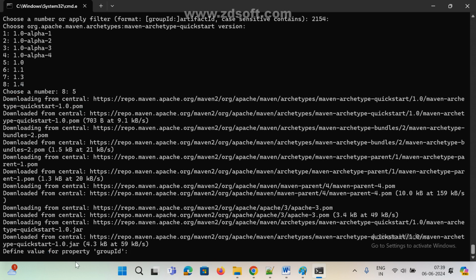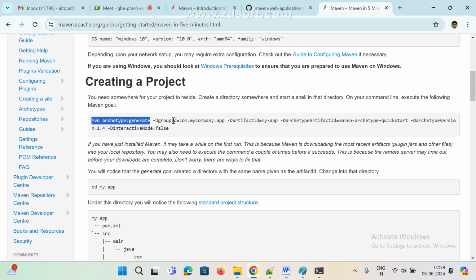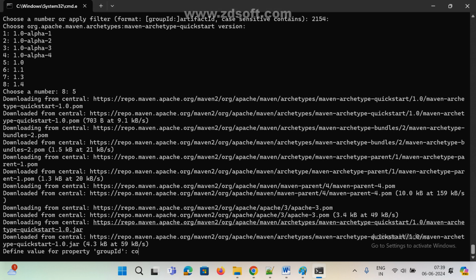Now it is asking for the group ID. Group ID is nothing but the package name. We can give any name. Same commands here they are passing in a single line. This is the group ID, the package name. Anything we can give, starting like com dot. For example, com.java.devapps. This is a package name. Package is nothing but a directory. Package name is nothing but directories only.